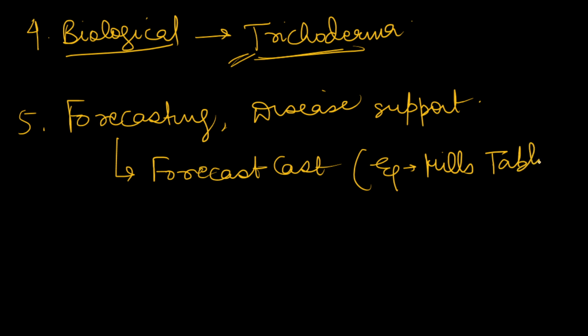Do remember this name, because most students don't know about forecasting models. If you write this in your answer sheets, it will enhance your answer. So this is integrated disease management for managing the disease.